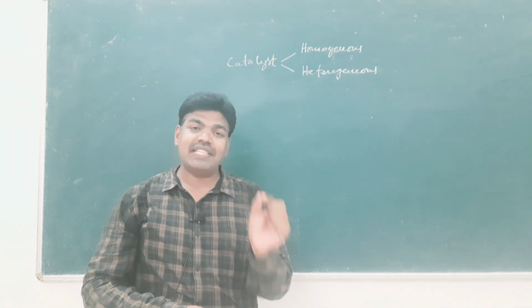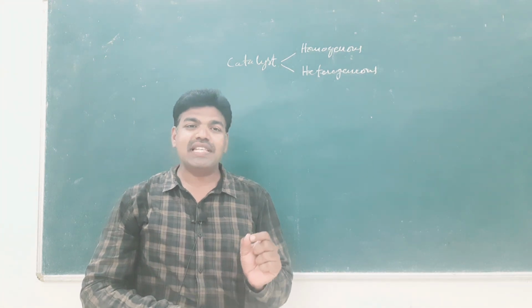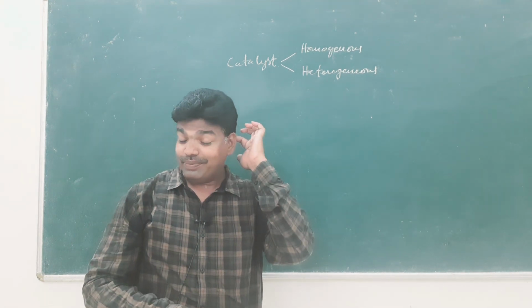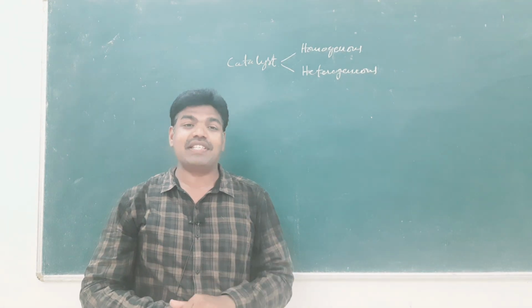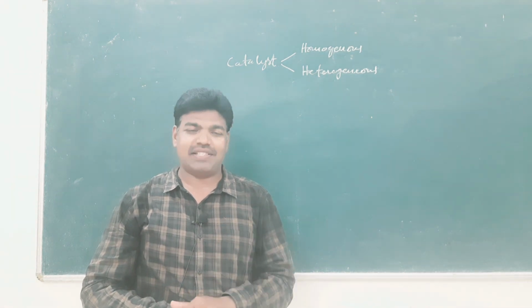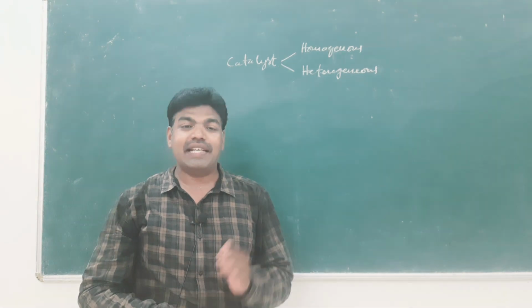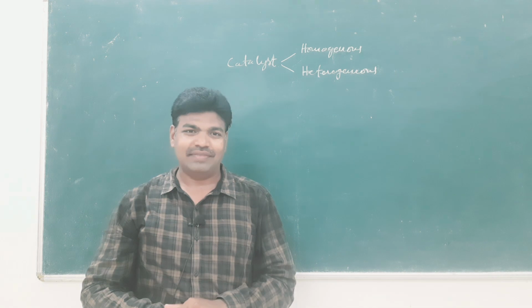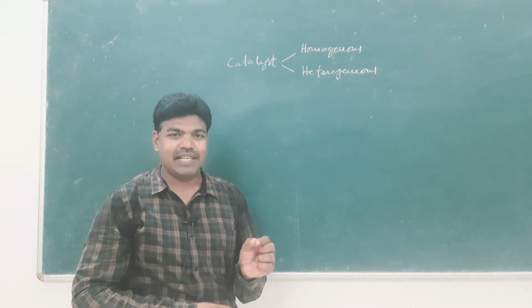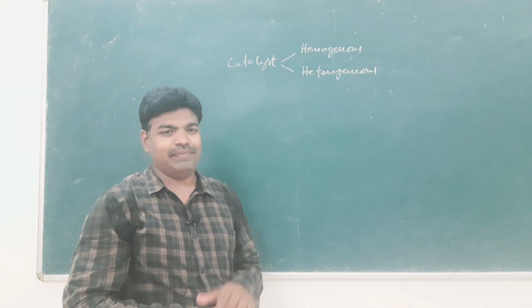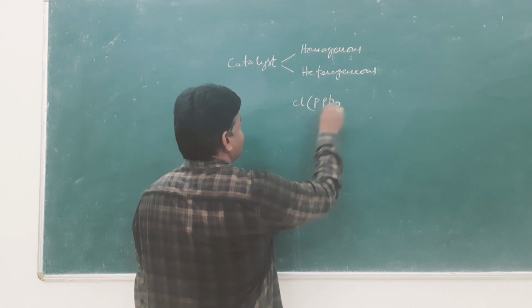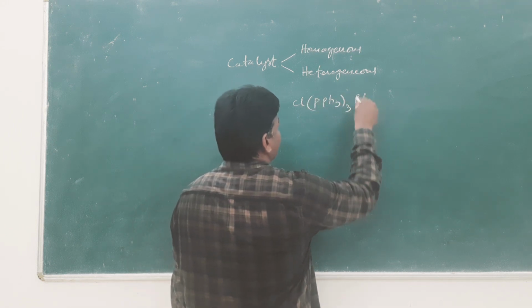The first effective homogeneous catalyst was a square planar 16 electron d8 complex, that is chlorotris(triphenylphosphine)rhodium(I).